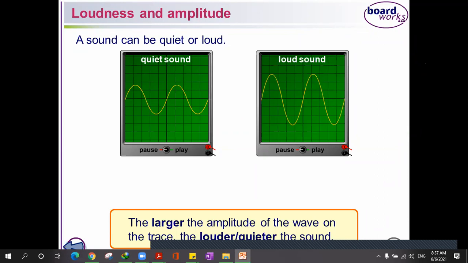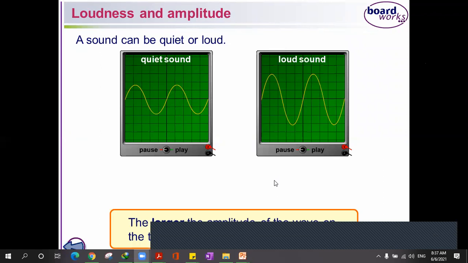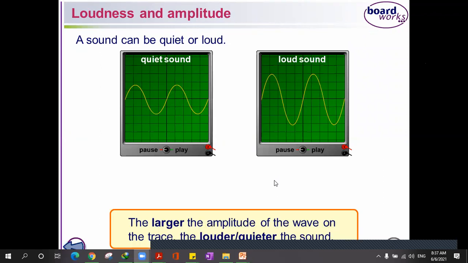So you can see that in quiet sound, the wave is not so high. This is called a wave. While in loud sound, it's really high, right? Miss, but it goes even lower. Why does it go lower than the quiet wave?